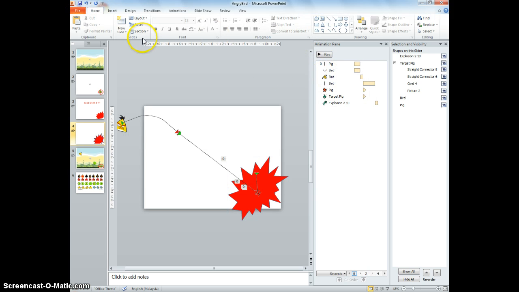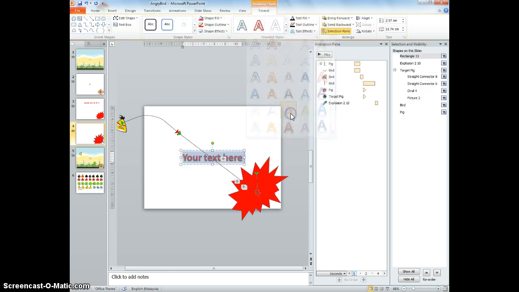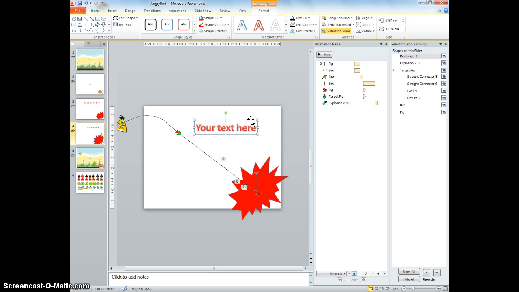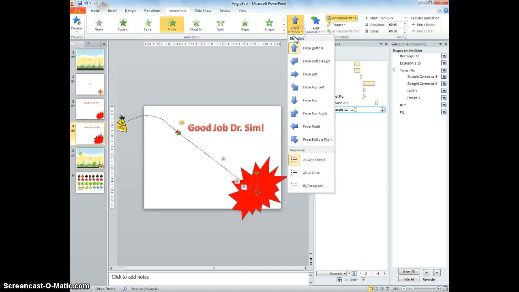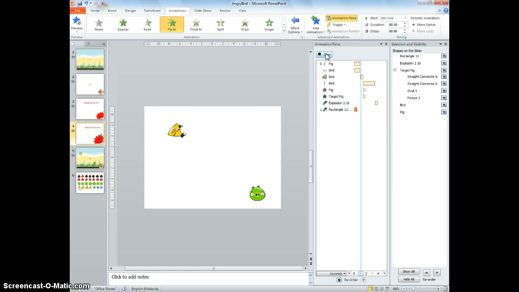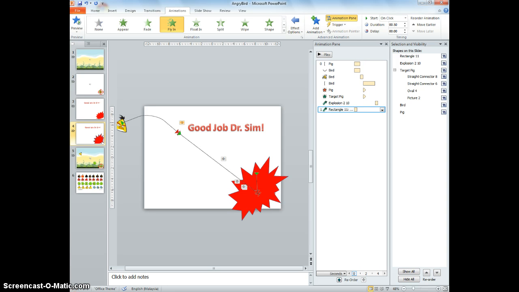I want you to insert a red dot. So I would just use this, and I would say here, good job, Dr. Sim, for doing this animation. And animation, I would just put it, let me say flying. Effect options from right. Boom. Kaboom. Good job, Dr. Sim. Great. So we are done for this.